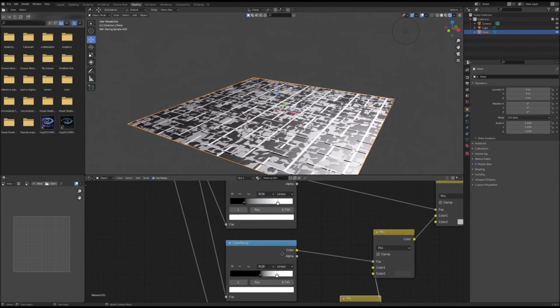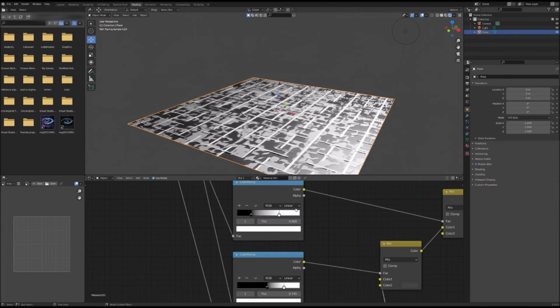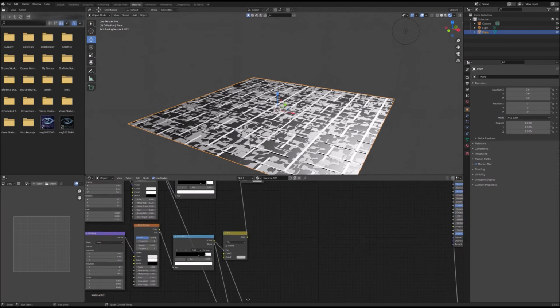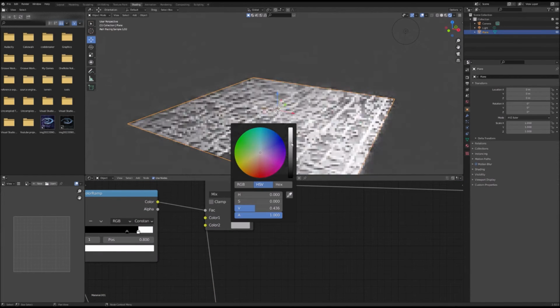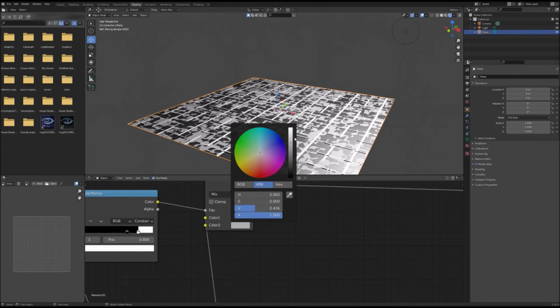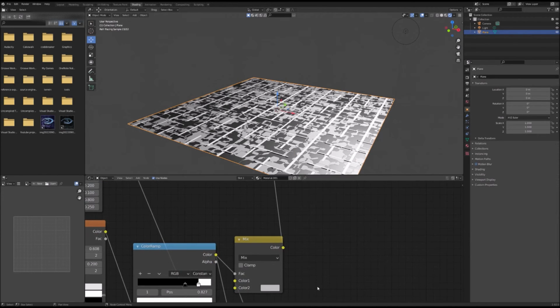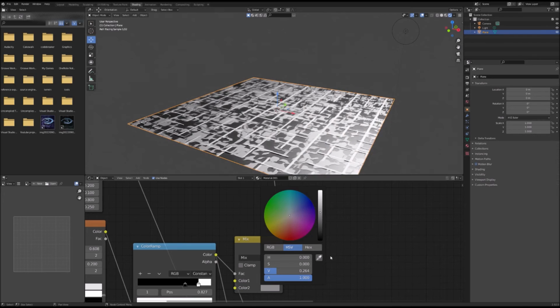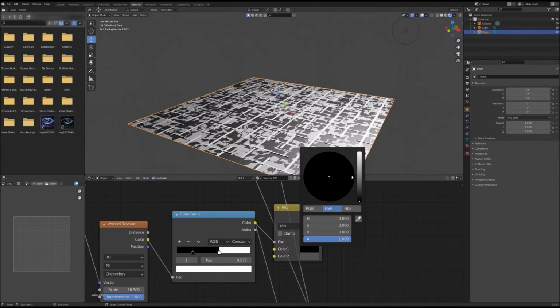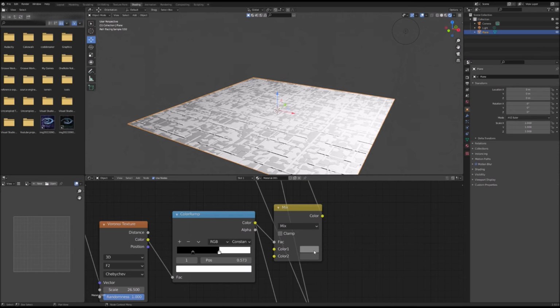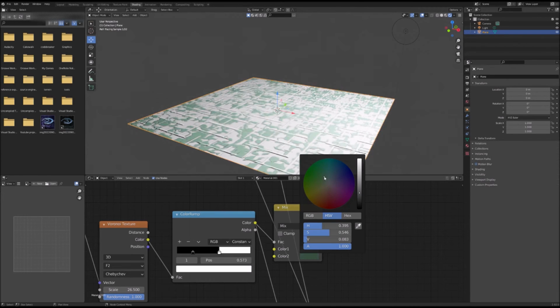All right, now time to adjust the color of our metal. So I'm going to go for a grayish metal with a little bit of a greenish tinge to it. Not that green.